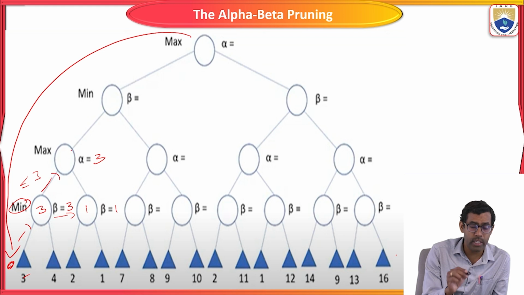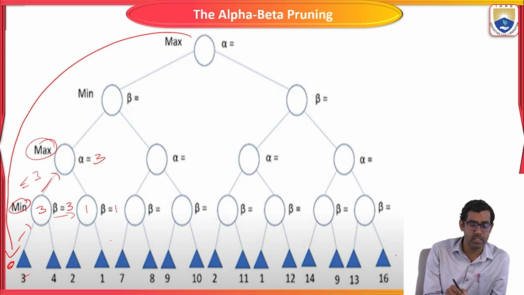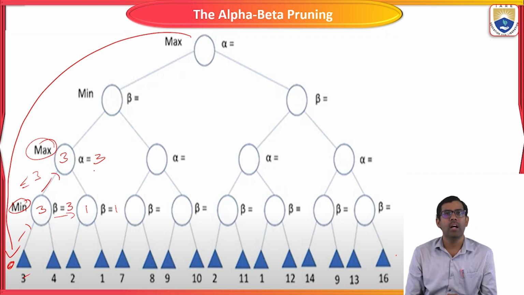Here again we come to this node. Okay, alpha: we already assigned the value 3 for alpha. Now we have to update the value of this alpha, maybe or maybe not. What is this node's procedure? It is a maximum. Now we take the maximum value from these two child nodes, 3 and 1. What is the maximum value? 3, the same value. The alpha value is 3, so the same value we assign to this alpha.